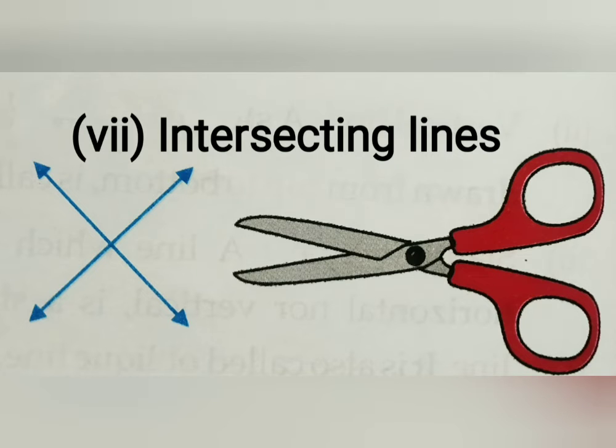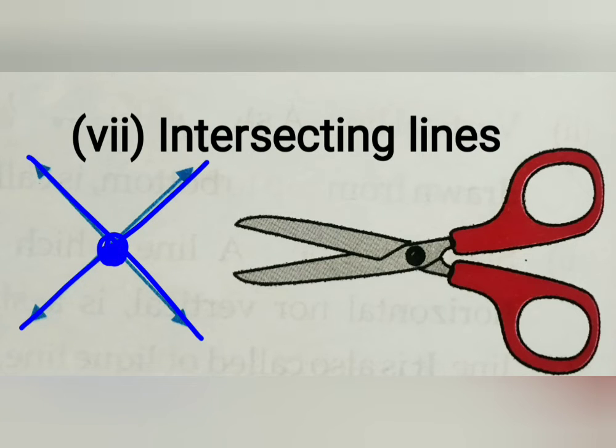Now let's learn about the last type of line, that is intersecting lines. INTERSECTING, intersecting lines. So recently we learnt in the perpendicular line, when the two lines cut to each other at a fixed point, known as intersecting line. So you can see this is a line and this is another line and they both are cut to each other here.